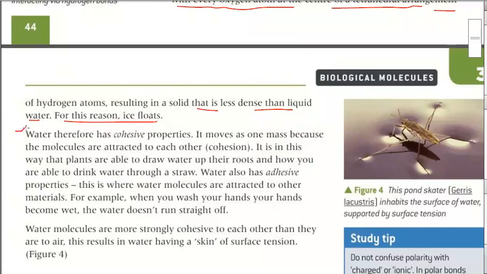Now water therefore has cohesive properties. Cohesive means same linking. It moves as one mass because the molecules are attracted to each other. That is cohesion. In the case of water, all the molecules are attracted to each other, therefore they move together. So it moves as one mass.